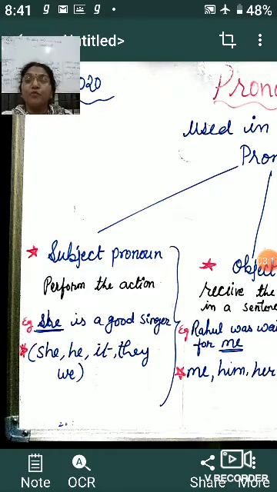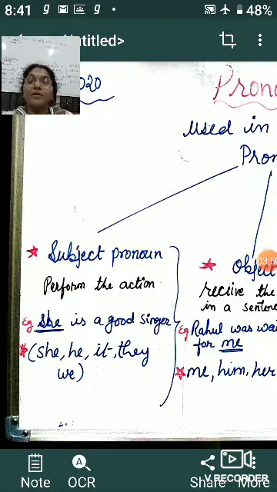Here I gave you one example: she is a good singer. So what is the action the girl is doing? The girl is a singer, she is singing. So we are talking about a subject, and that subject is what? A pronoun, that is she. What is the action performed by the subject here? The subject is she, and she is performing a song. She is singing a song. So that was the action done by her.